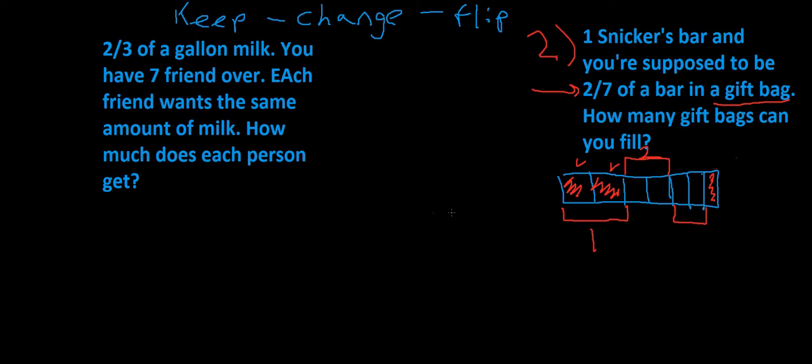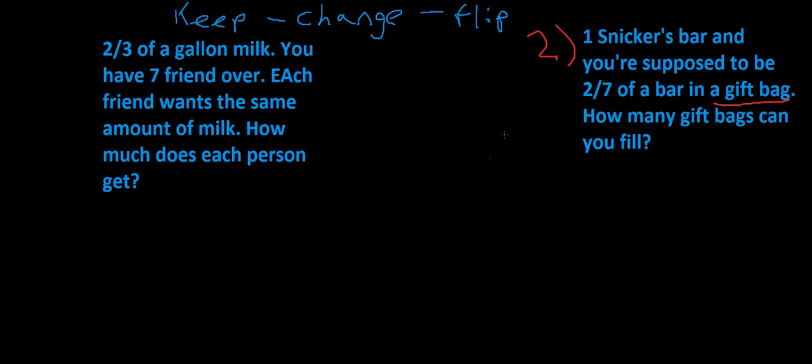So we can say 3 complete gift bags plus like half of one, right? We need 2 of these to make it full. So the answer could be like 3.5, or we can just say 3 bags, right? That's a visual way to do the problem. Now let's do the problem with a more traditional method, and we're going to see that we're still going to get this 3.5 answer.